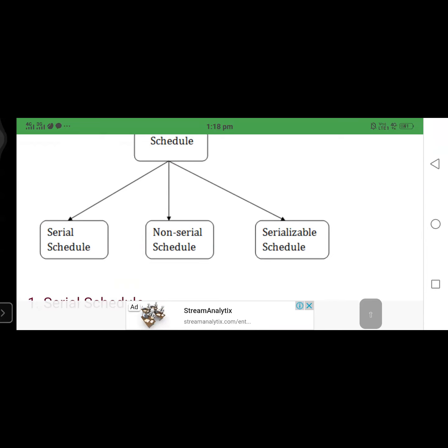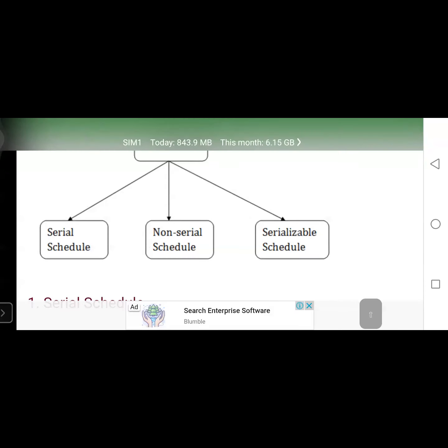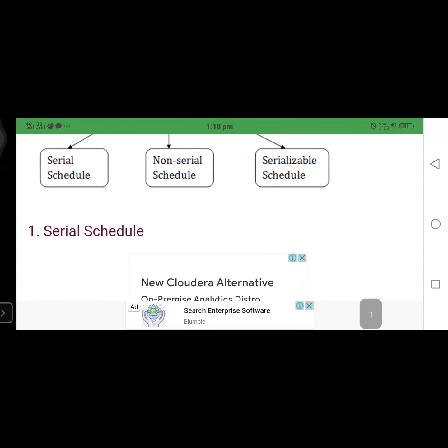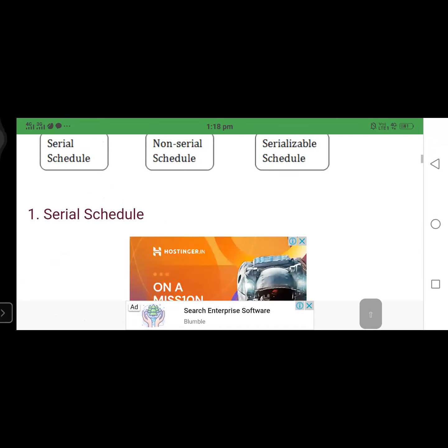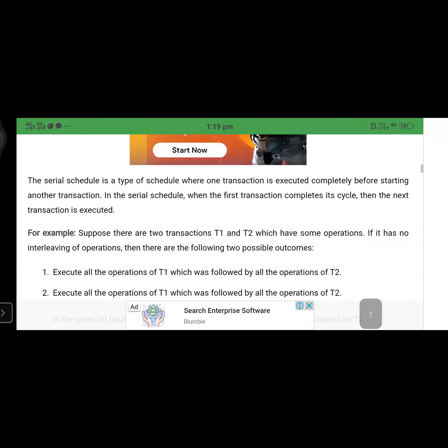In the case of a non-serial schedule, we don't know which transaction starts its execution. For example, one transaction is executed, after that the third one, after that the fourth one, after that maybe the eighth one, like this. That means it does not maintain the order, so it is non-serial. Another one is the serializable schedule. That means if both schedules produce the same result value, then it is serializable. Now let's see an example.